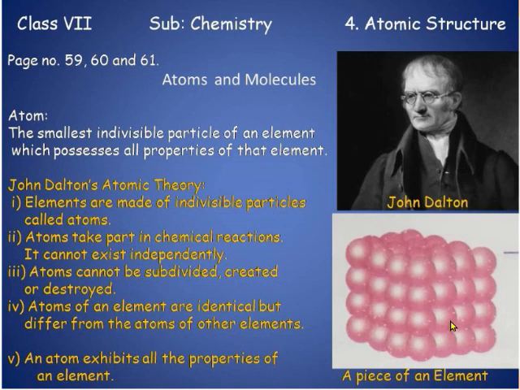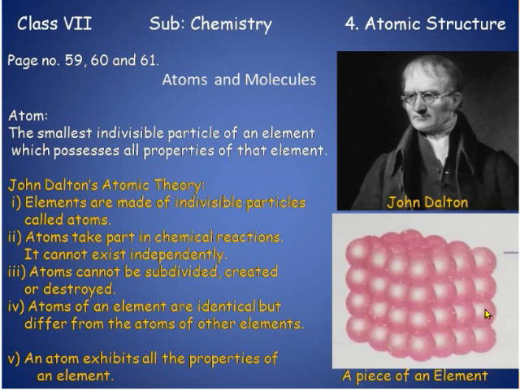But a stage will come when we cannot make the particle any smaller. That smallest particle which cannot be broken, which is indivisible, is called an atom. That atom possesses all the properties of that element.